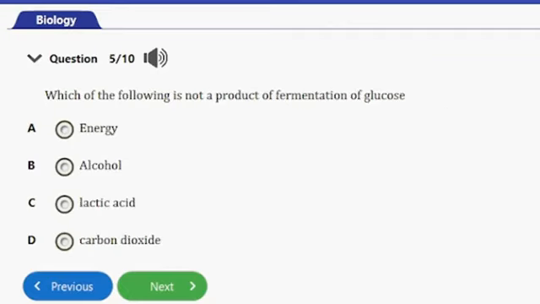Question number 5. It says, which of the following is not a product of fermentation of glucose? We have A. Energy. B. Alcohol. C. Lactic acid. D. Carbon dioxide. So guys, the answer to this question here is option C, and that's lactic acid. Fermentation of glucose will actually yield alcohol, carbon dioxide, and also release energy. But lactic acid is never a product of fermentation. So option C is the answer to this question.